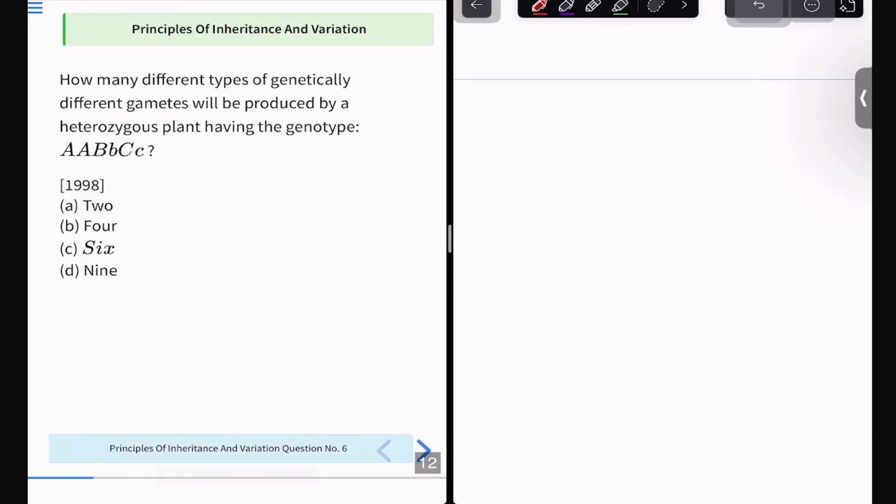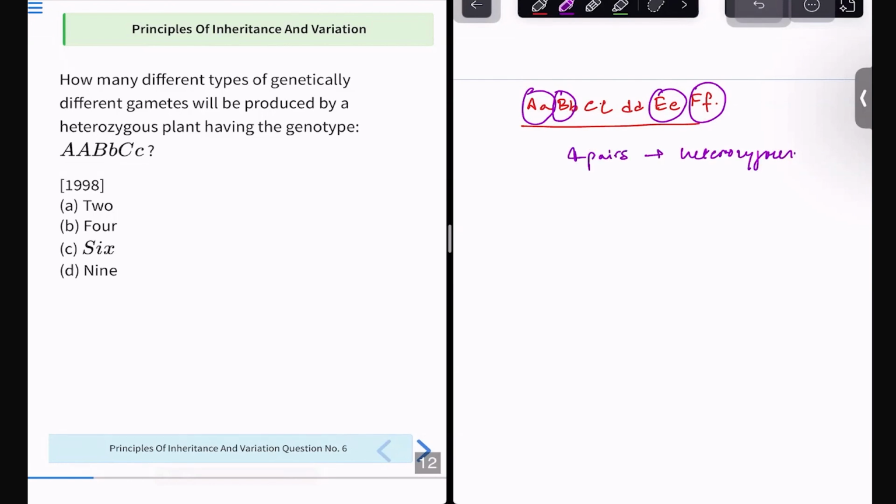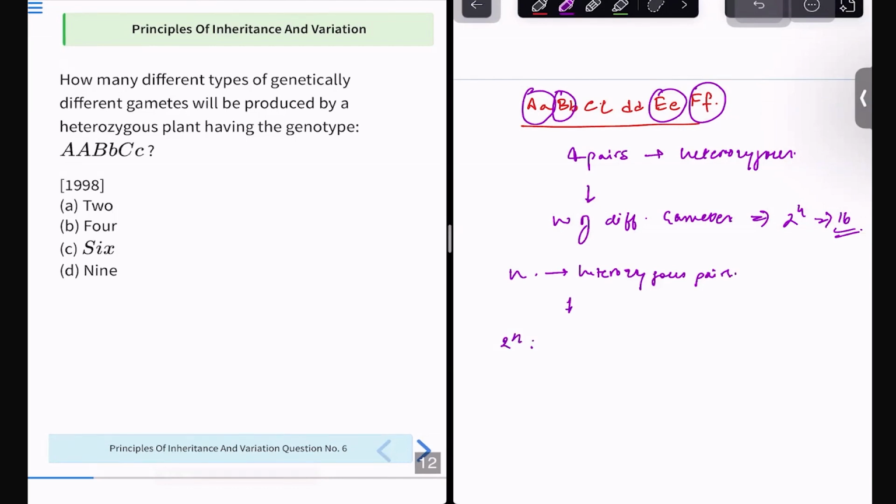See, if I draw a very big genotype like this, suppose capital A small a, capital B small b, capital C, small d, capital E, capital F small f. I am writing this bigger thing. I want to see how many genetically different gametes can be produced from this. Shortcut technique, listen to this very properly. How many heterozygous pairs are there? One pair, two pairs, three pairs, four pairs. So four heterozygous pairs are here. So the number of different gametes will be 2 to the power 4, that is 16. So if there are n heterozygous pairs, that will indicate 2 to the power n different gametes.